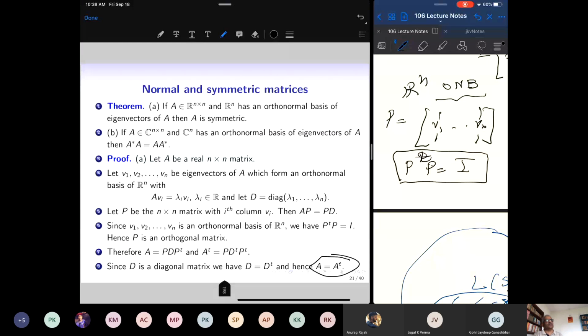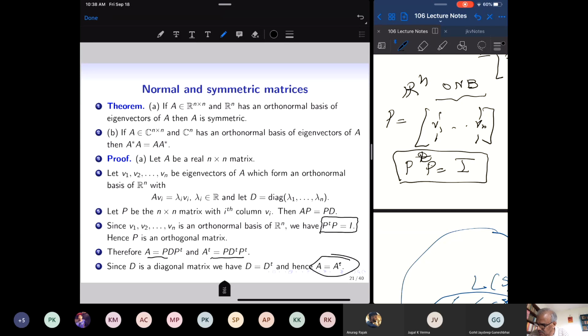So it's a structural property of the matrix that we have derived using the existence of an orthonormal basis of eigenvectors, and the orthonormal property was heavily used to get that A is symmetric. Because if P transpose P equal to identity was not the case, then you cannot get this.